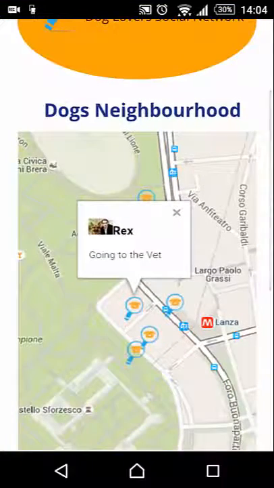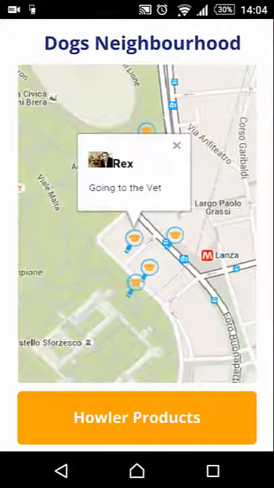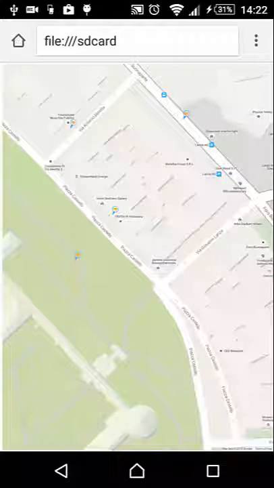Finally, there is the map view that displays the location of other users around you. Let's have a closer look at the map.